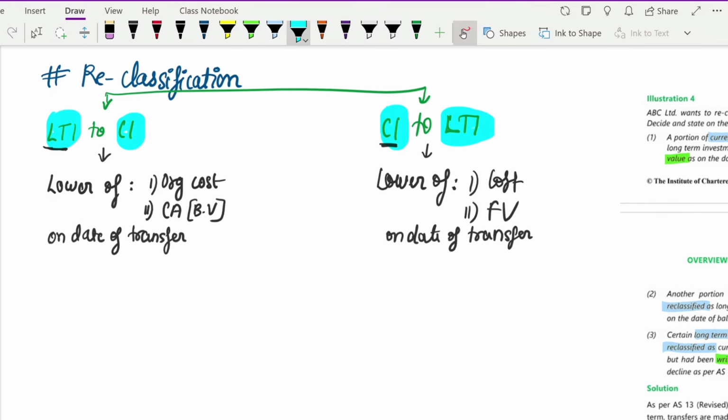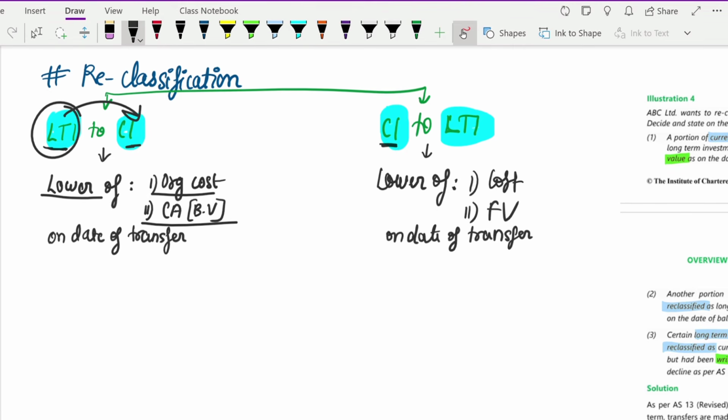So now here, if you are converting your long-term investment into current investment, at what value will you record it in your books? This current investment, which has now been transferred from long-term investment, you have to record in your books at a value of lower of original cost or carrying amount, or your book value. That means originally at what cost you purchased the long-term investment, or today at what value the long-term investment is being shown in the books.